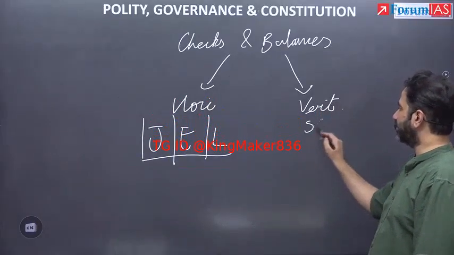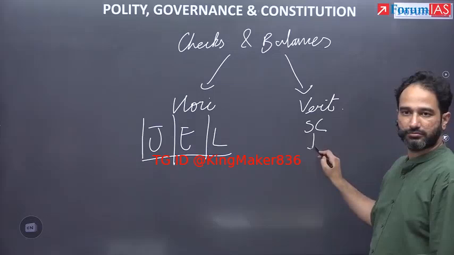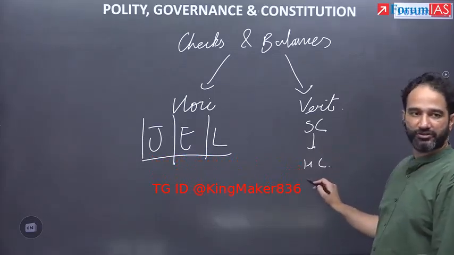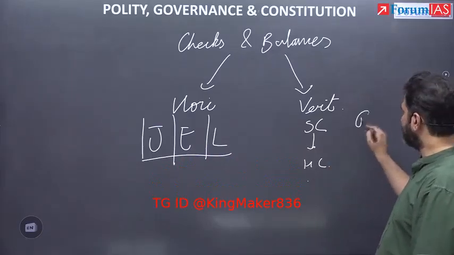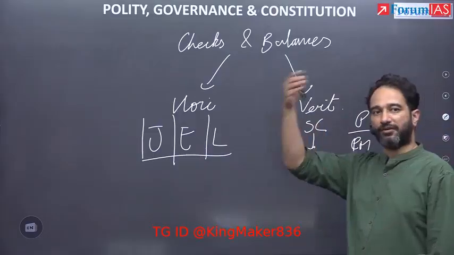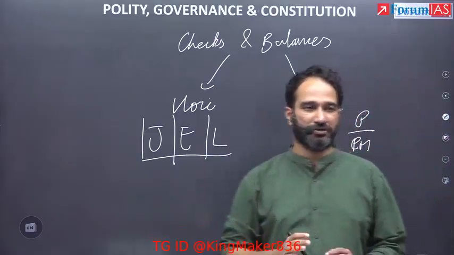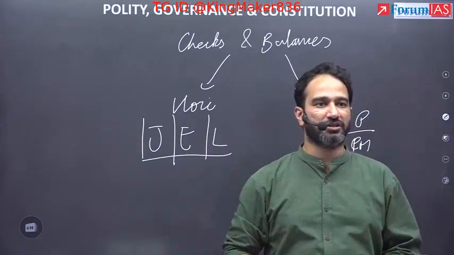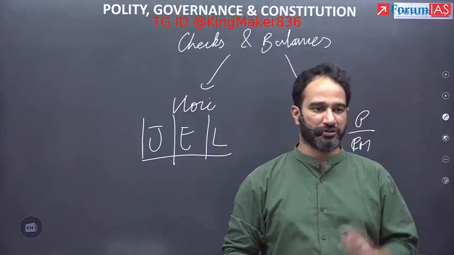Vertical means the check by the Supreme Court over its own organ: Supreme Court over the high courts, plus tribunals, district courts. The separation of power between the president and the prime minister, between the governor and the chief minister. So vertical is within the same organ. Horizontal is between organs. So write down first.